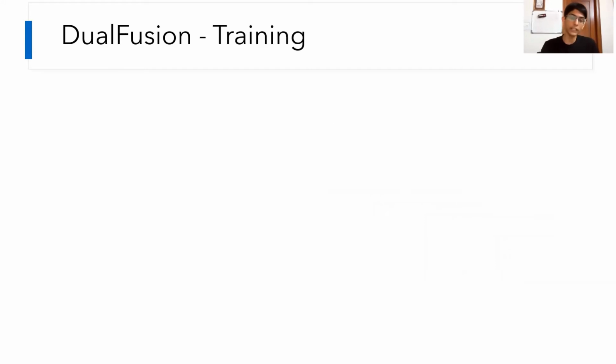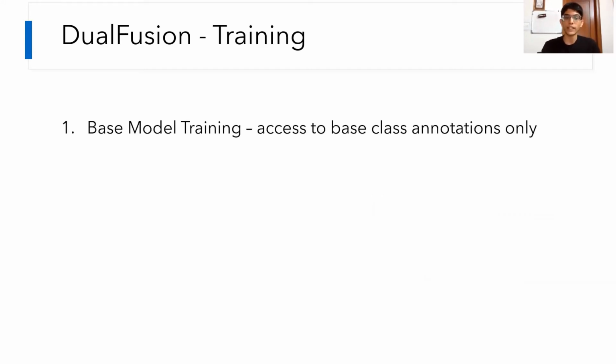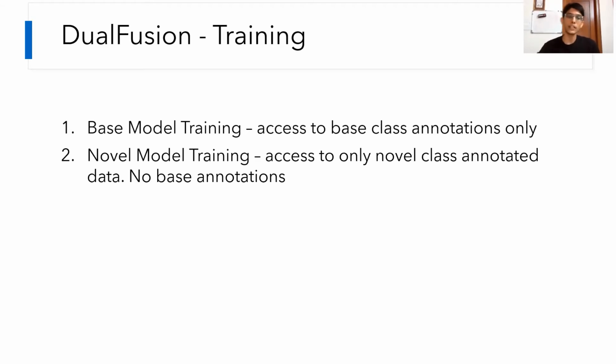So how is Dual Fusion trained? First, we train the base model, and we have access to only base class annotations here, with usually an abundance of data. We then train the novel model. Here we only have n times k images.